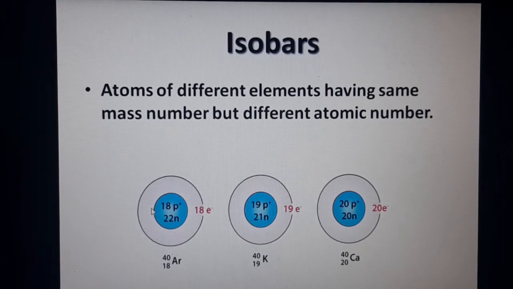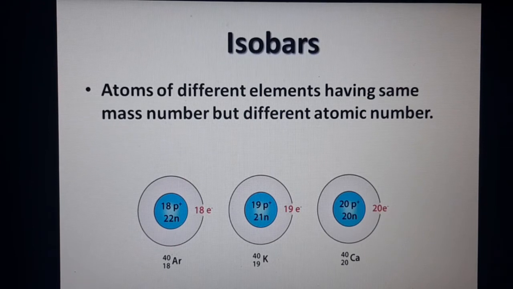These are said to be isobars, atoms of different elements. Argon, potassium and calcium are atoms of different elements. These 3 are atoms of different elements having the same mass number. What is the mass number here? 40, 40, 40, because we are adding protons plus neutrons. Here the number of neutrons varies and the number of protons also varies, but if you add them, the total becomes the same. So same mass number, but different atomic number.